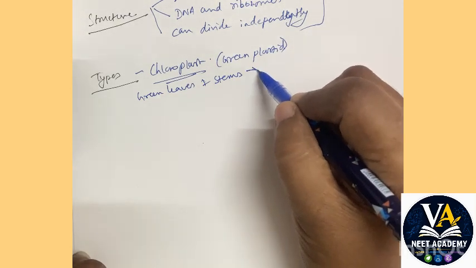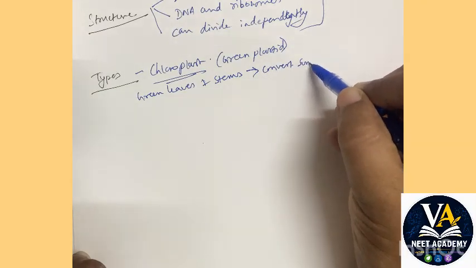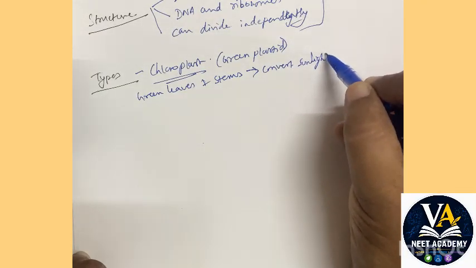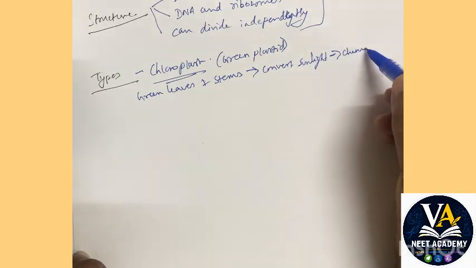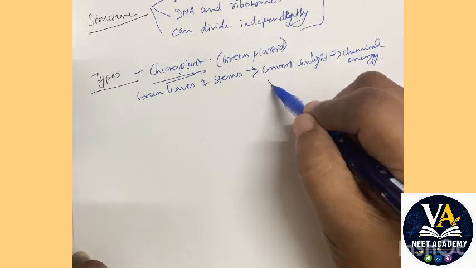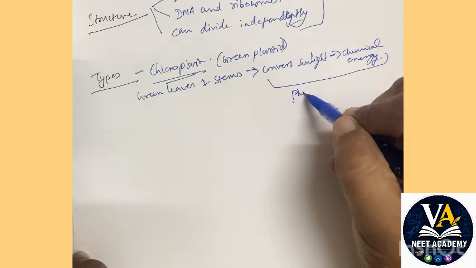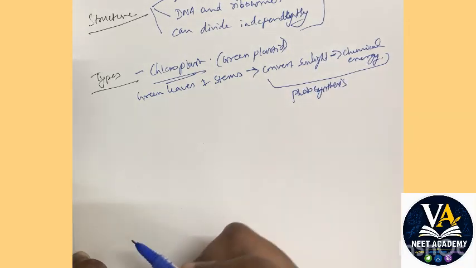And what is its major function? To convert sunlight into chemical energy. This process is also called, all of you know, photosynthesis. All of you know this, right? Okay.